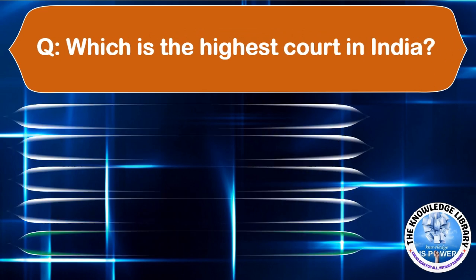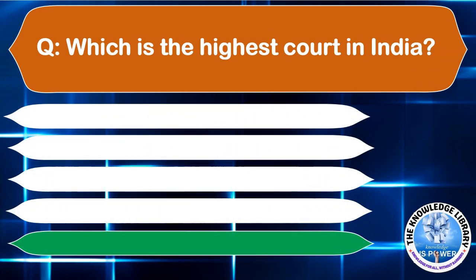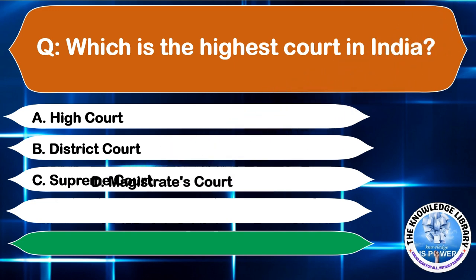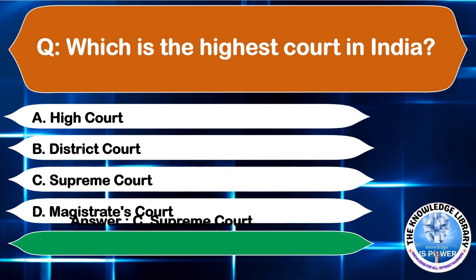Which is the highest court in India? Option A, High Court. Option B, District Court. Option C, Supreme Court. Or option D, Magistrate Court. The correct answer is option C, the Supreme Court. Moving to the next question.